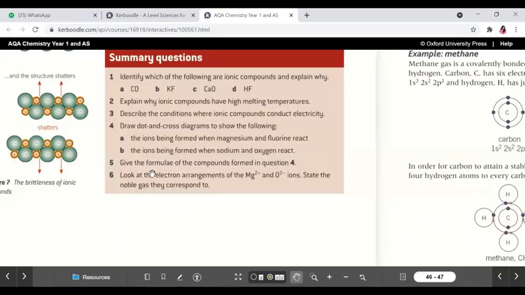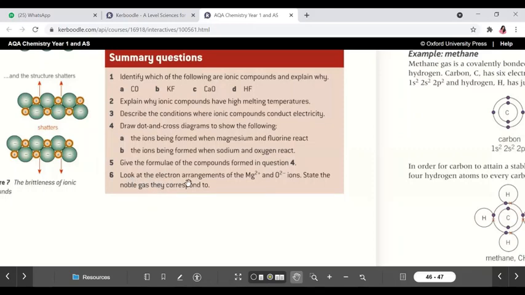The fifth question is the same. Give the formula of the compounds formed in question 4. Well, we've done that already, I think. So you will send me the homework serial number wise. First question, second question, third, fourth. No problem. I'll write down the numbers.